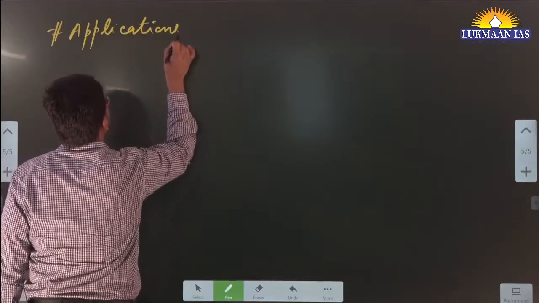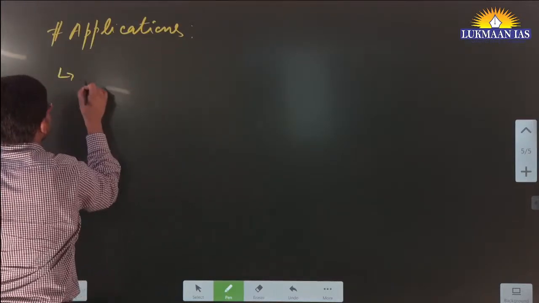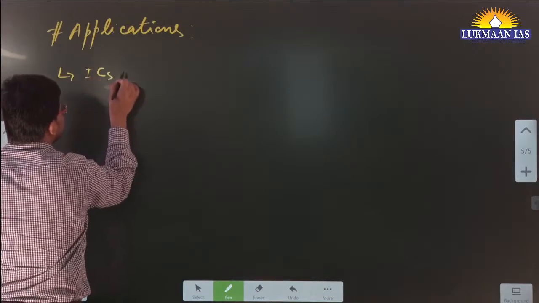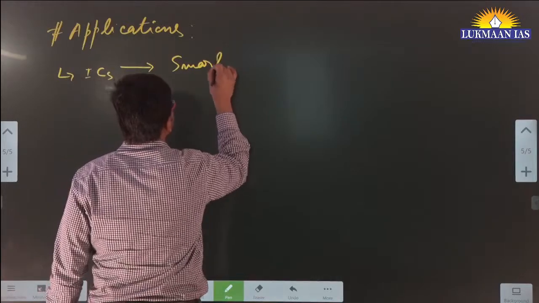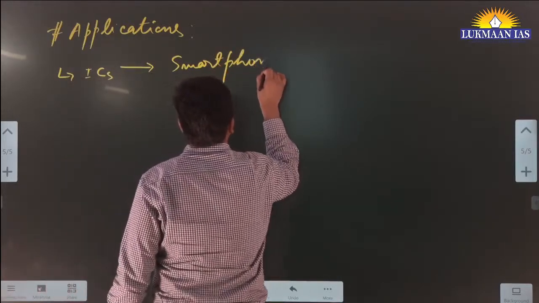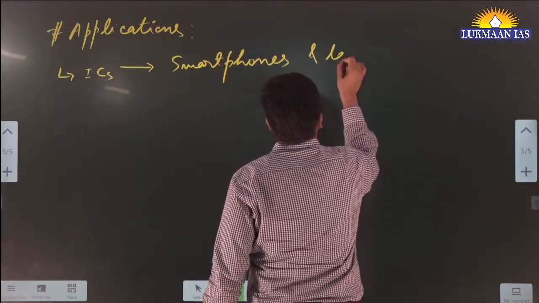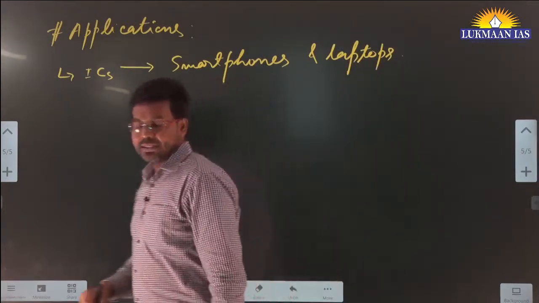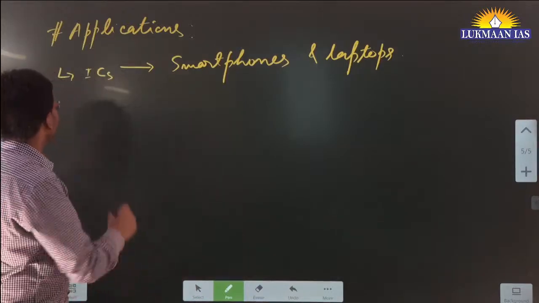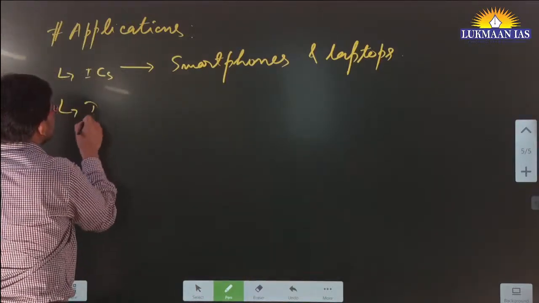Let's discuss applications. Semiconductors are used as ICs, integrated circuits, in smartphones, laptops and digital devices. This is one of the applications of semiconductors. Semiconductors can be used as diodes.